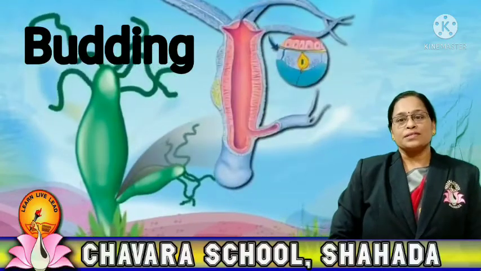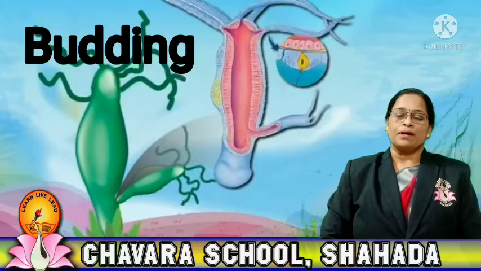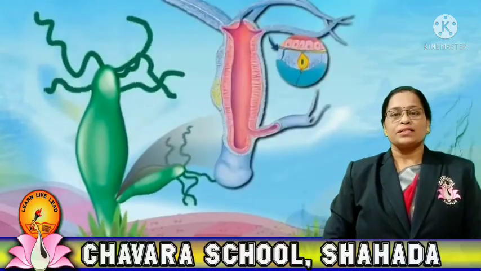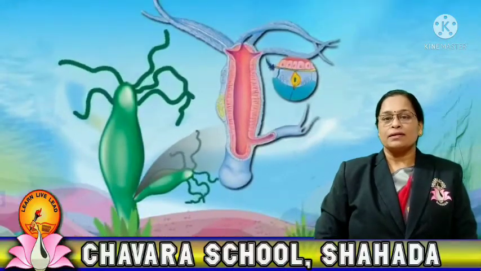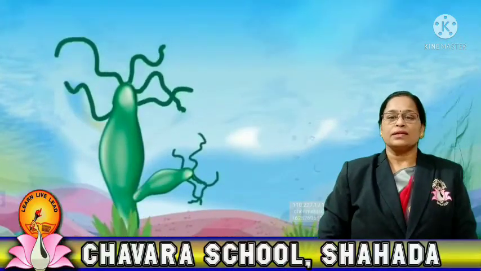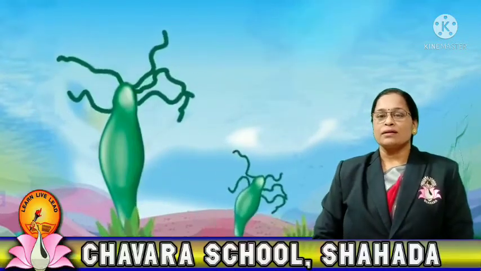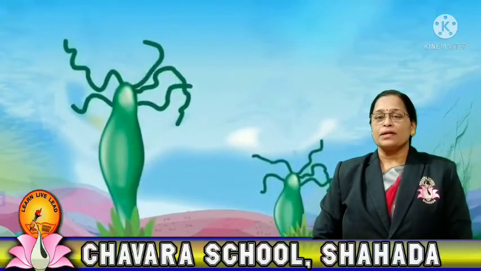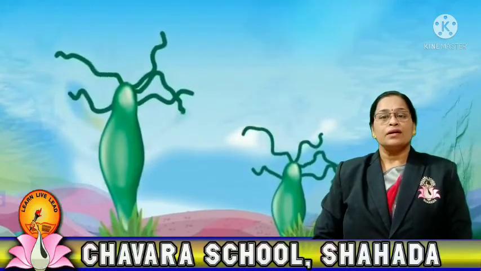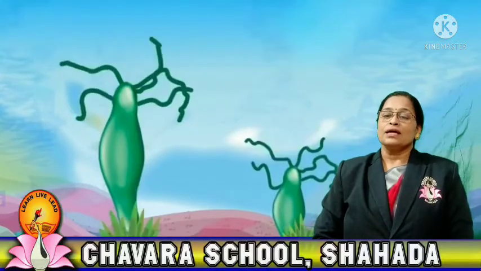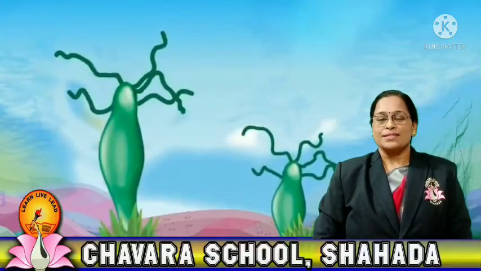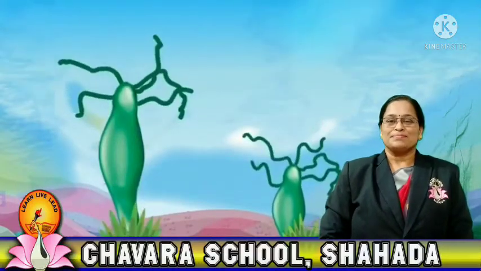Under favorable conditions, a bud grows on the body of parent Hydra. The dermal layers and the digestive cavity of parent Hydra and young Hydra are in continuation. So nourishment is given to the young Hydra by the parent Hydra, and when the full growth of that young Hydra is there with the tentacles and all other parts, then this young Hydra gets detached from the parent Hydra and it grows as an independent organism.